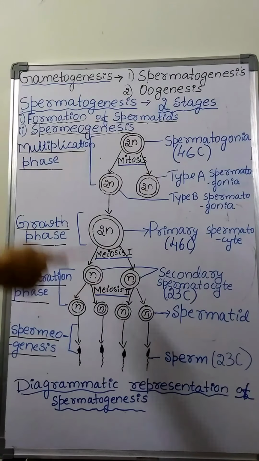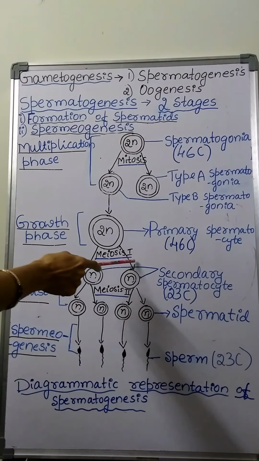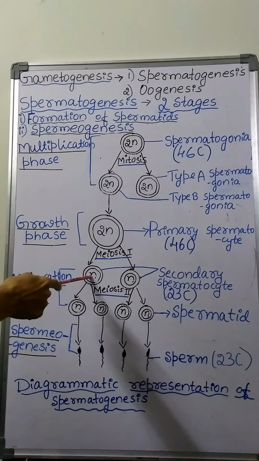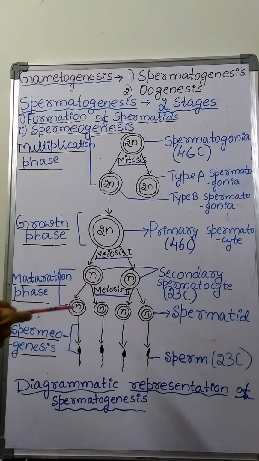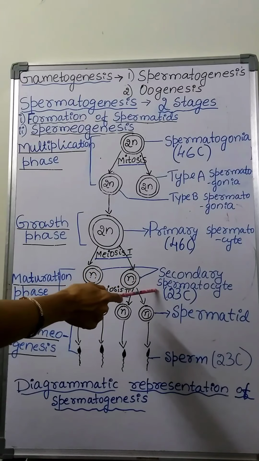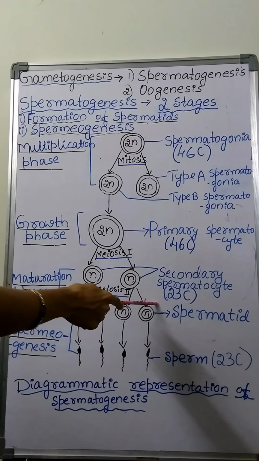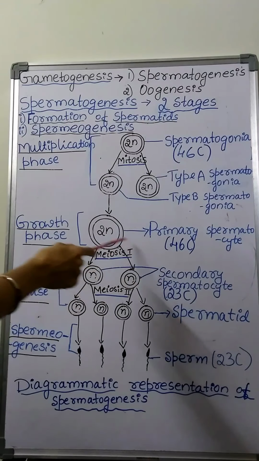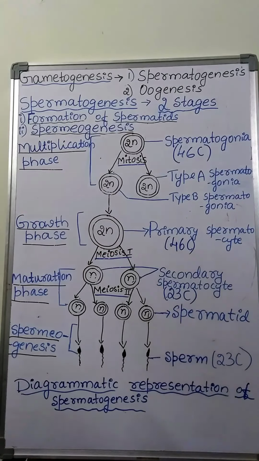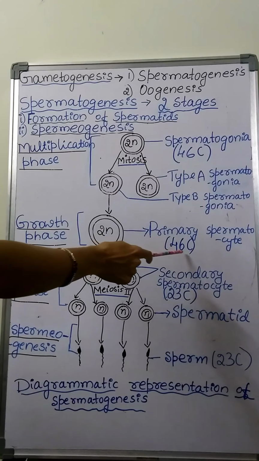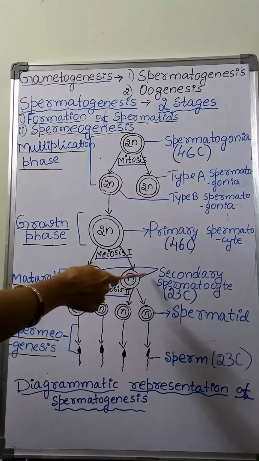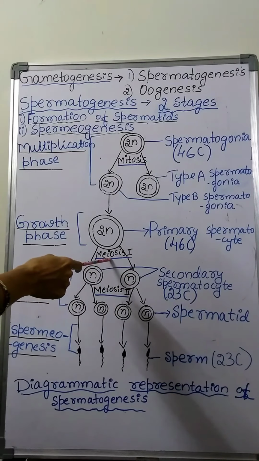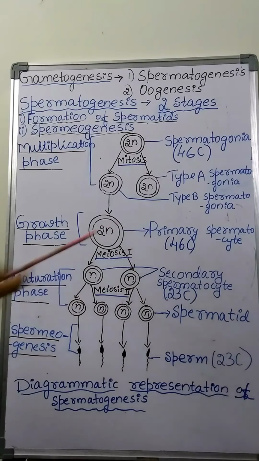First, this primary spermatocyte undergoes meiosis first and produces two smaller secondary spermatocytes, which are haploid. Haploid secondary spermatocytes are produced after meiosis first. See, the primary spermatocyte is diploid, 46 chromosomes, whereas the secondary spermatocytes produced at the end of meiosis first are haploid.